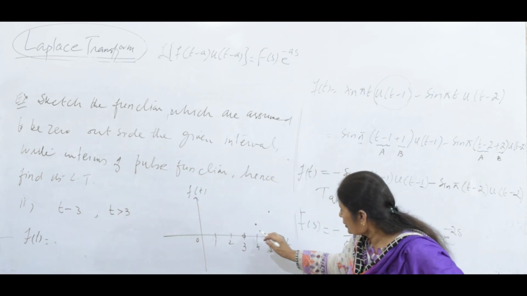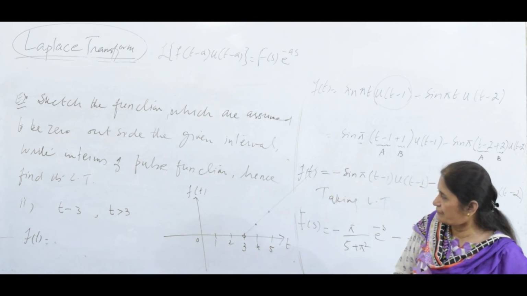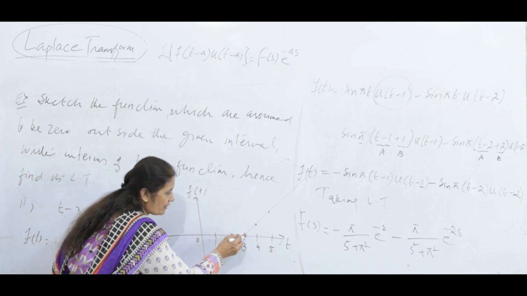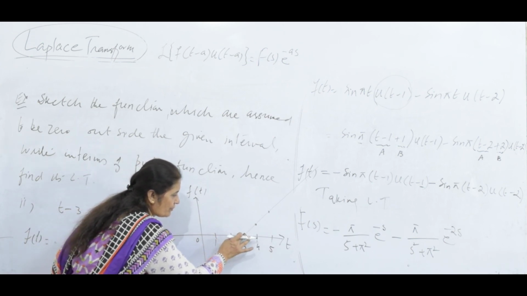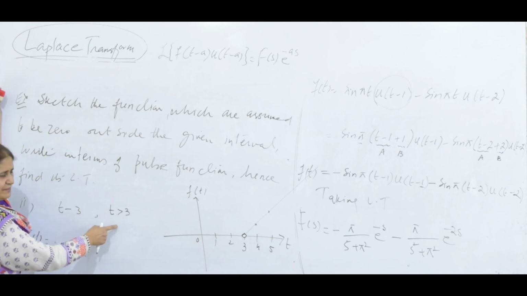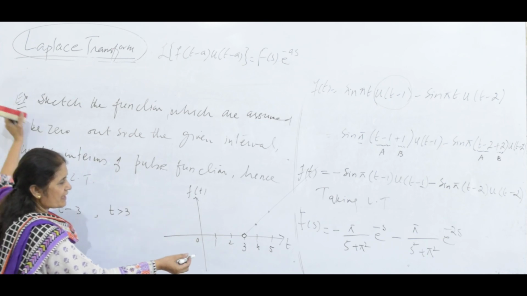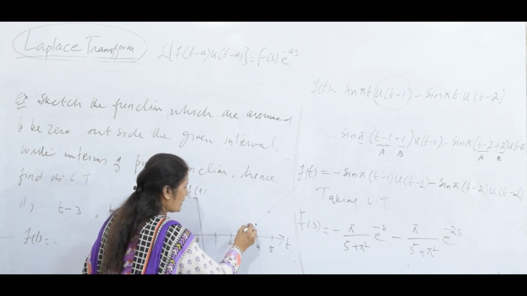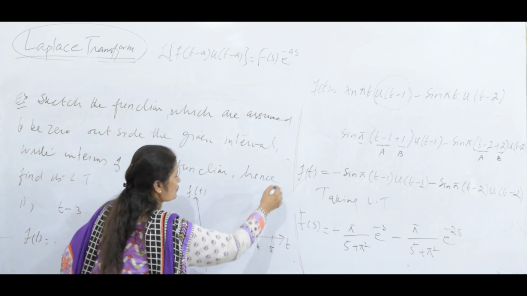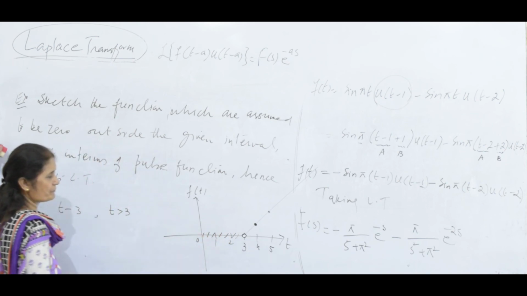Look at that. It is a straight line like this, and I have a bubble on 3. There is a bubble on 3 because I am not taking 3 in this. It should be greater than 3, but if I am taking that, that's a bubble. So I have to start with 4. When t is 4, it is 1. When t is 5, it is 2 and so on and so forth. And before t, it is going to be 0.